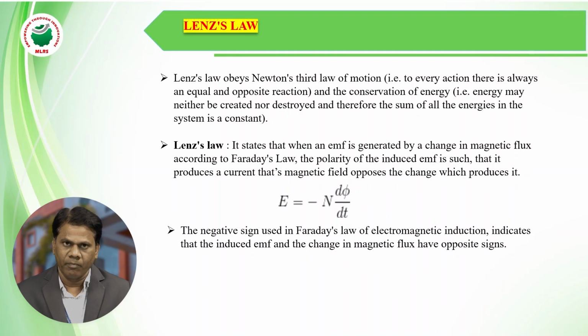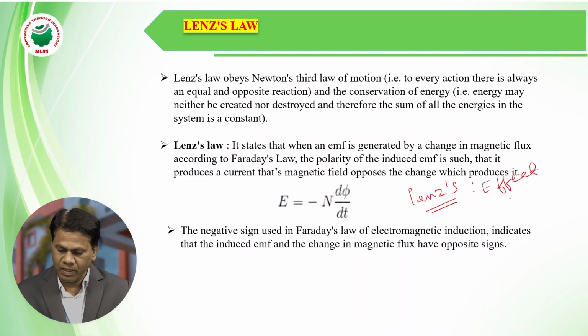So what is Lenz's law? Lenz's law states that when an EMF is generated by a changing magnetic flux, according to Faraday, the polarity of the induced EMF is such that the current's magnetic field opposes the change which produces it. Simply, Lenz's law says that the effect opposes the cause.